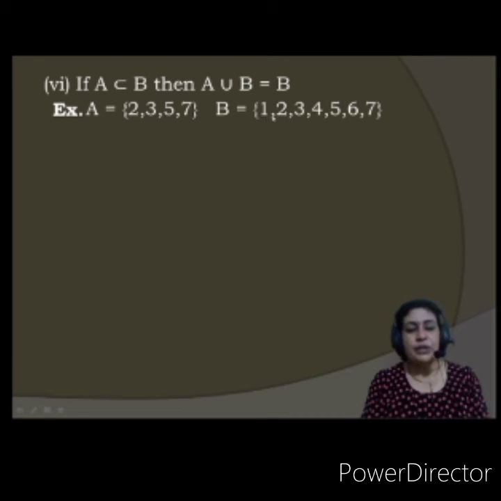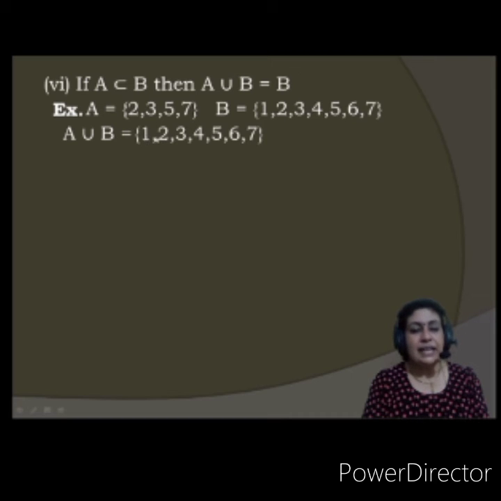And B has 1, 2, 3, 4, 5, 6, 7. Now, A union B is what? 1, 2, 3, 4, 5, 6, 7. All the elements of A are included, all the elements of B are included. Finally, this becomes set B. Why? Because A is a proper subset of B. Okay. Let us see this.